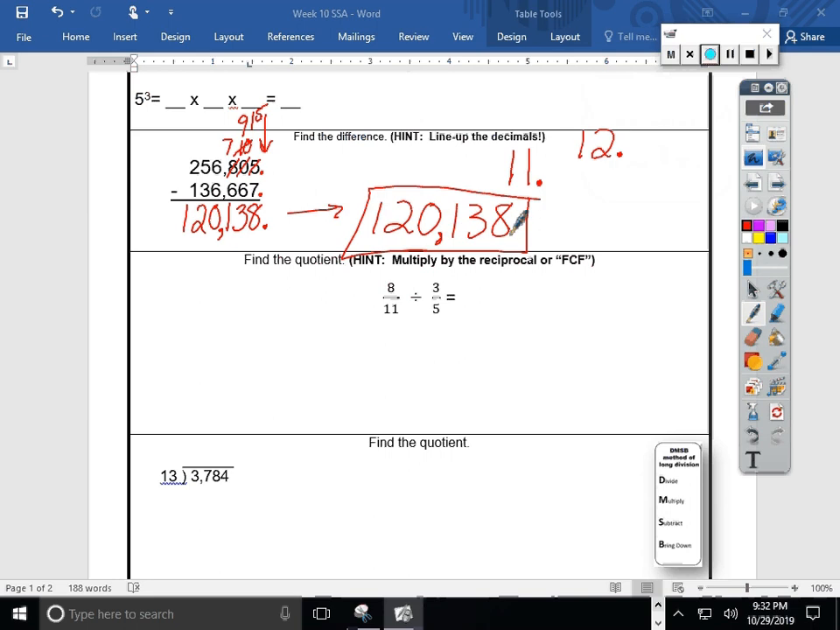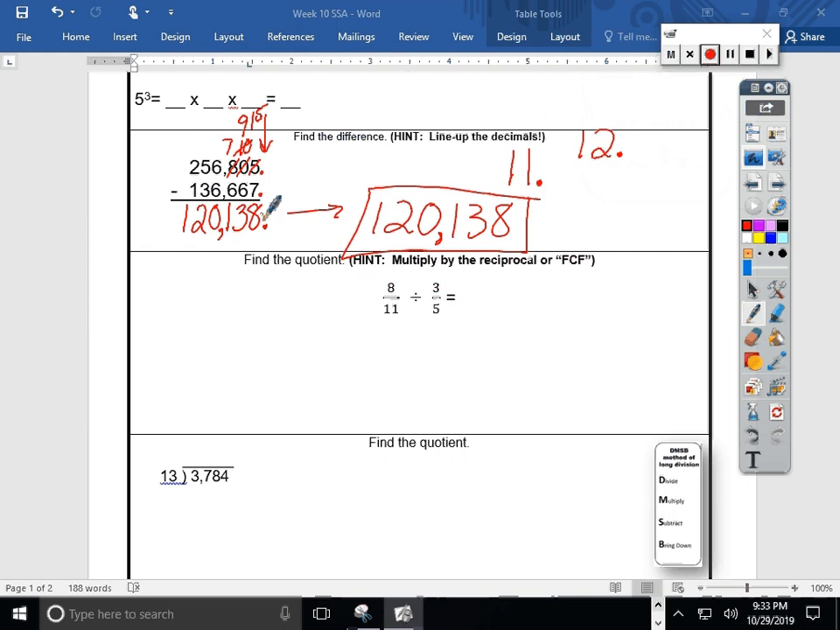There's a way to check this. We talked about that on an earlier Bellwork. You could take your result, your difference, and instead of subtracting, add it to this number that we took away. So we're doing the opposite, or the inverse, and I should end up with the original number. So if you're in doubt at some point, that would be a great way of checking.